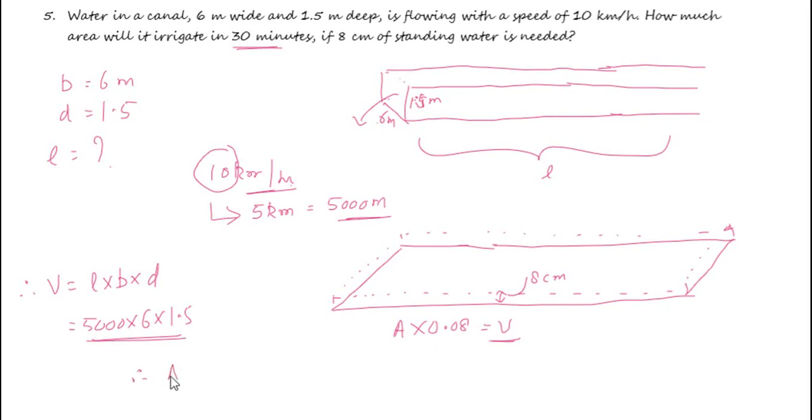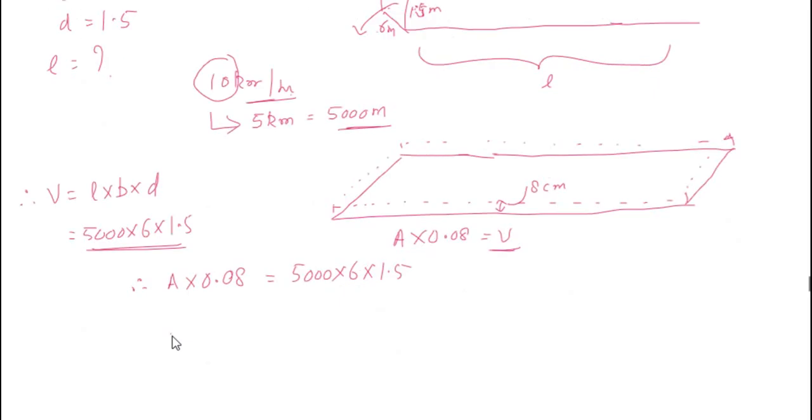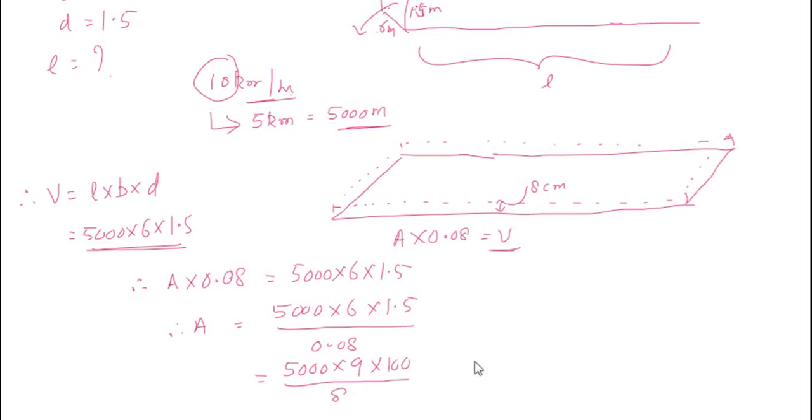Therefore A into 0.08 is equal to 5000 into 6 into 1.5. Therefore area equal to 5000 into 6 into 1.5 divided by 0.08. 5000 into 6 into 1.5 is 9. Now let us multiply by 100, both denominator and numerator. So this becomes divided by 8.